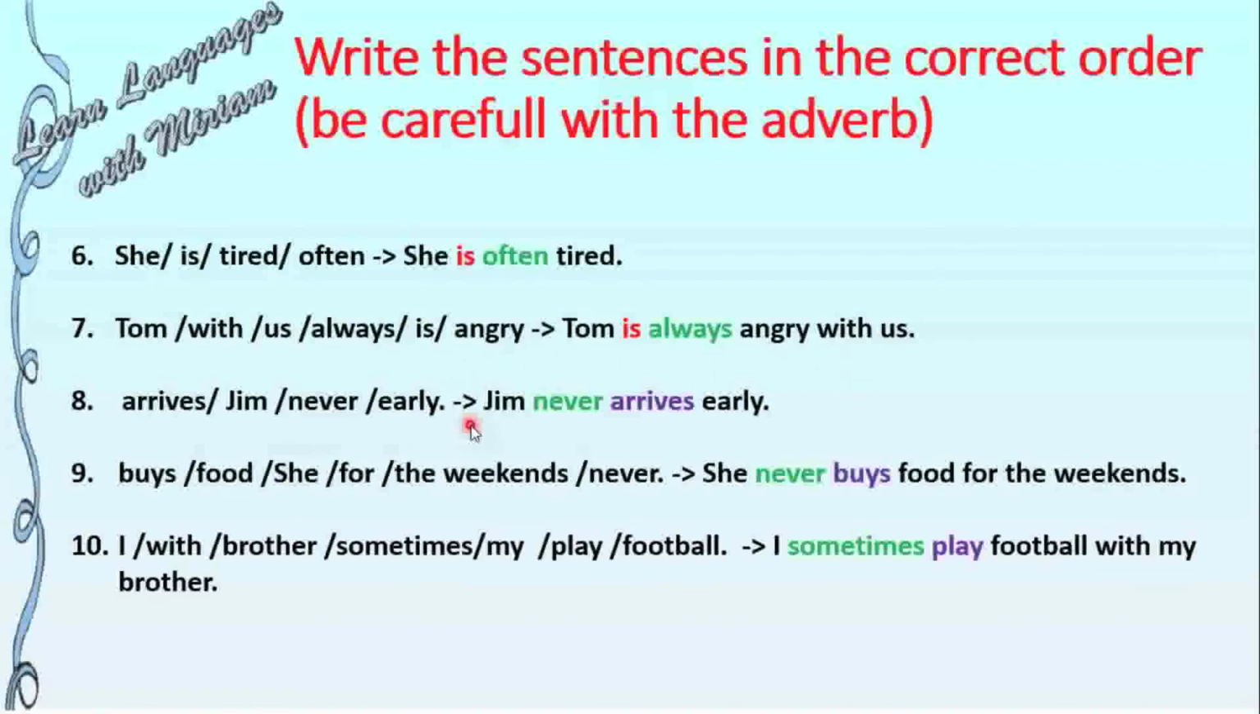Jim never arrives early. First subject, then frequency adverb, then verb, then complements. She never buys food for the weekends. First subject, then frequency adverb, then the verb, and then complements. And last one. I sometimes play football with my brother. First subject, then frequency adverb, then the verb, and then the complements.